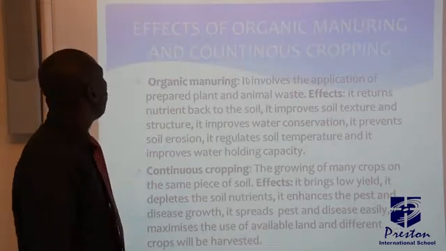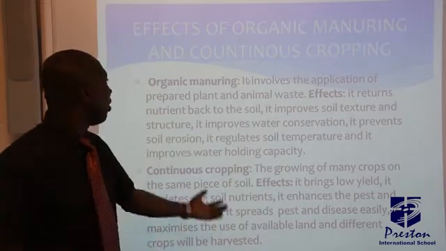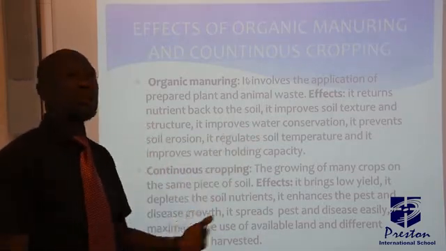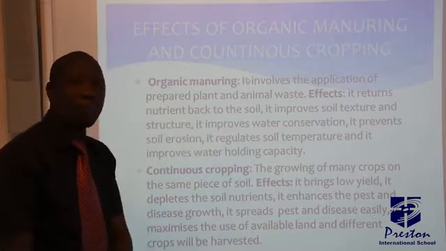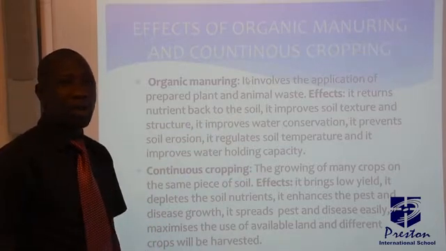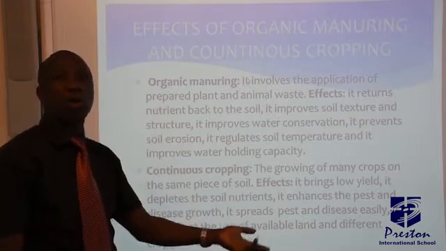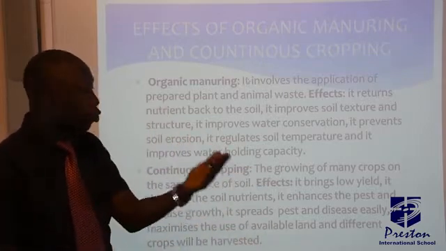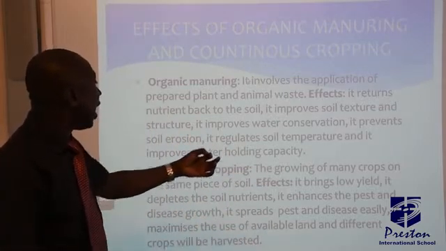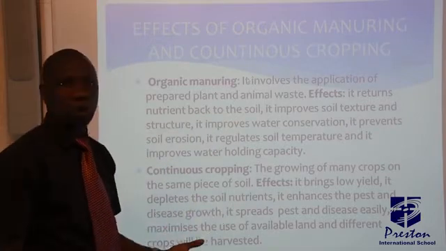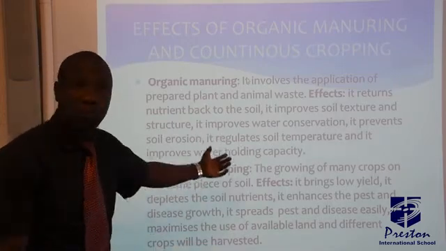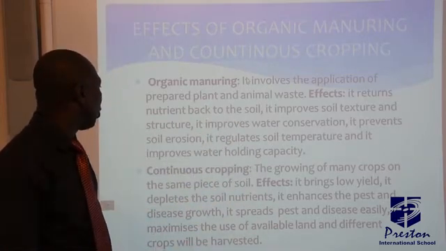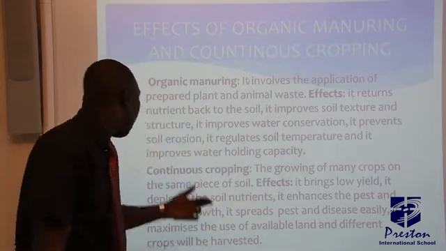Then lastly, we look at the effect of organic manuring and continuous cropping. Organic manuring involves the application of prepared plant and animal waste, just like your animal dung, your farmyard manure, your poultry dung, and all the like. Then it returns nutrients back to the soil. If you do that, it improves the soil structure. It improves water conservation. Then it prevents soil erosion.